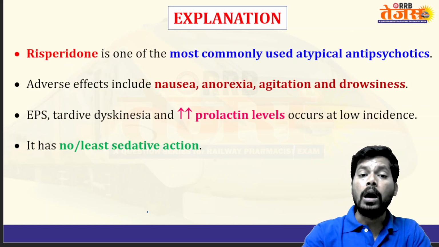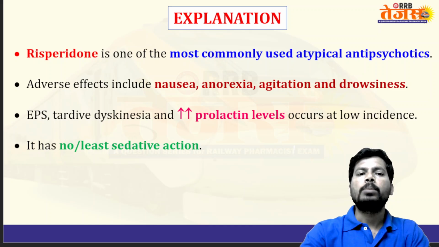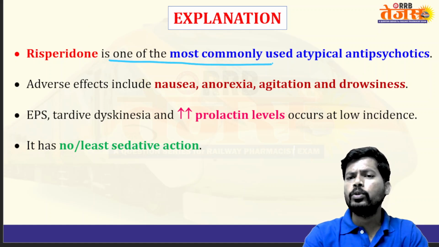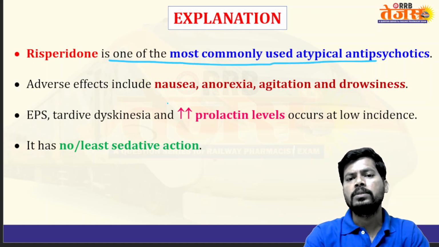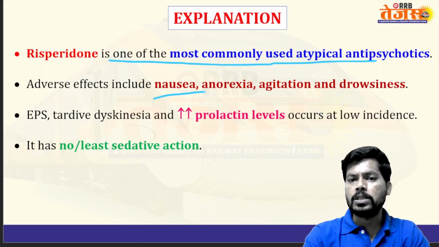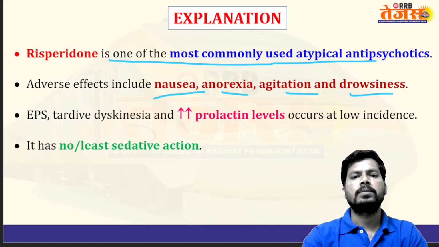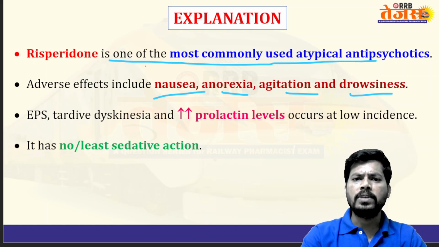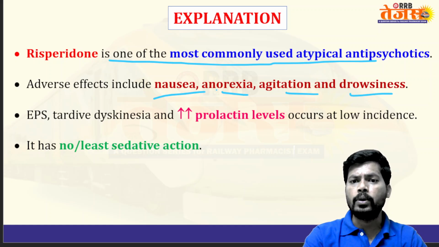Risperidone. All are atypical antipsychotics, but the least sedation property is with risperidone. Risperidone is one of the most commonly used atypical antipsychotics. Adverse effects include nausea, anorexia, agitation, drowsiness.